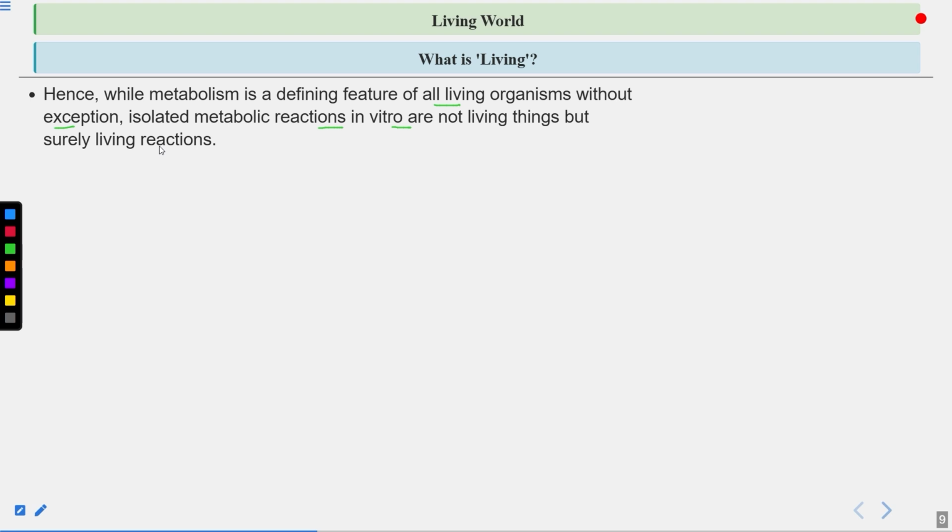So metabolic reactions occur in living organisms also. But what have scientists done? They have carried out these metabolic reactions in vitro, meaning in artificial conditions. So they can carry out these metabolic reactions in the lab or in a test tube. Clear? So although these metabolic reactions occur in living organisms also, isolated metabolic reactions can also be done in vitro.